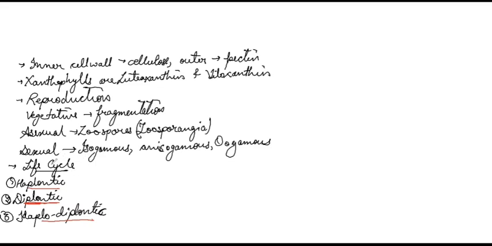Now, haplontic examples are Eulothrix. Another example is Pyrogyra. And one more example is Chlamydomonas. Then the diplontic life cycle is seen in some members of the green algae, example Polyrepa.